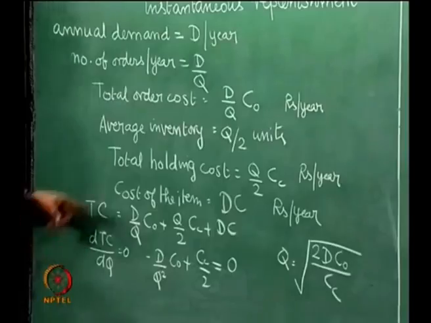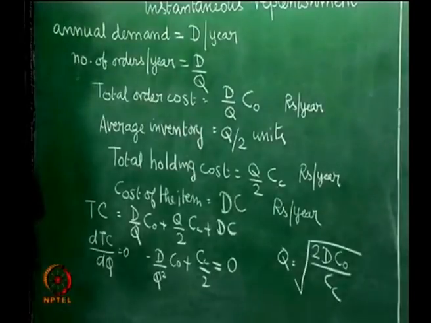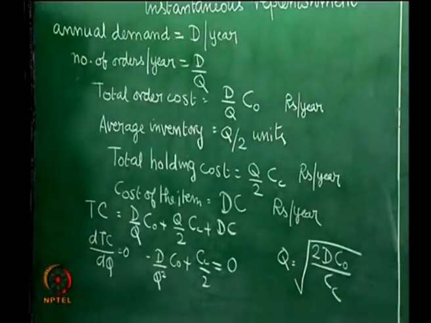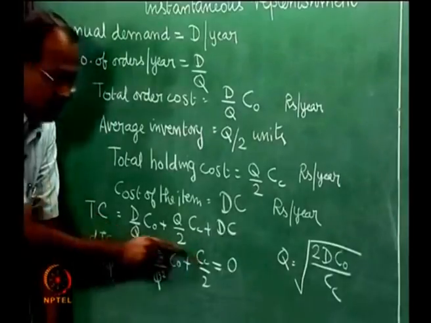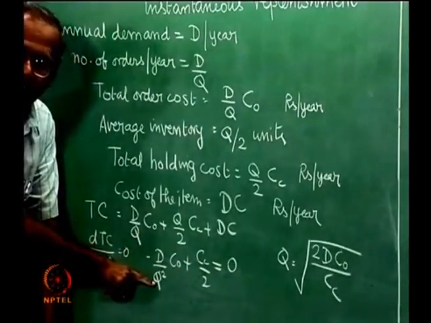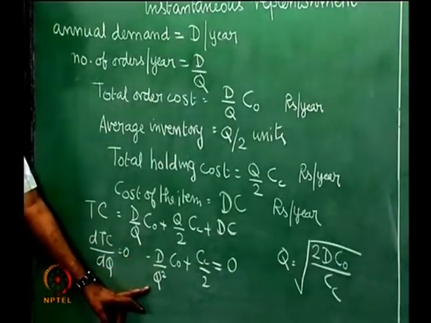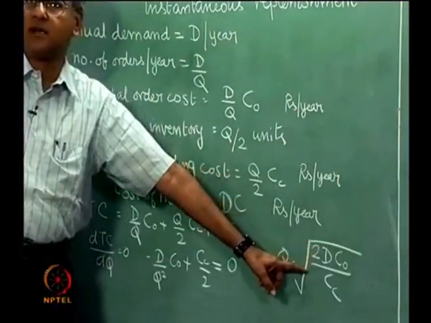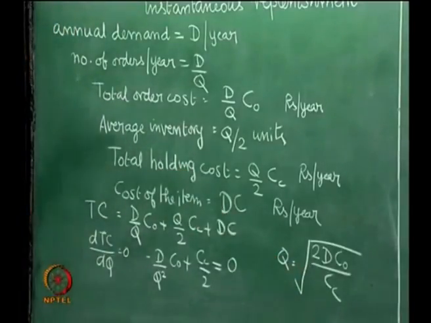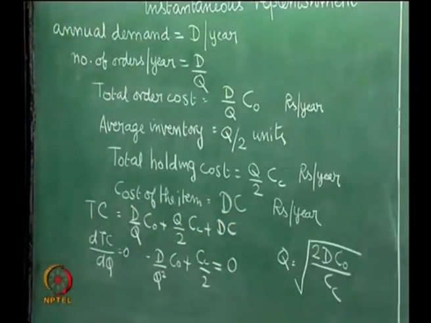Now we have to find out whether at this value of q the original function is a maximum or a minimum. Now we are interested in minimizing the total cost. So the second derivative will be, this is minus d by q square C naught, this will become a constant. Now there is a negative term and a q square here. So on further differentiation we will get a positive term here and q cubed will come in the denominator. So for a positive value of root over 2 d C naught by Cc, the second derivative will be positive, indicating that this quantity is actually the minimum quantity.